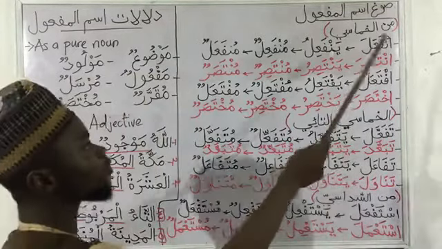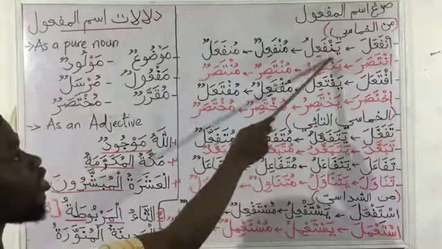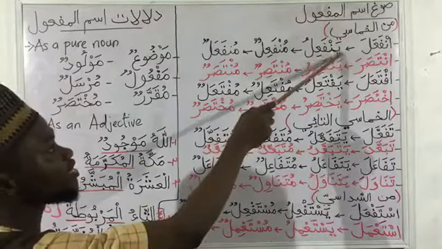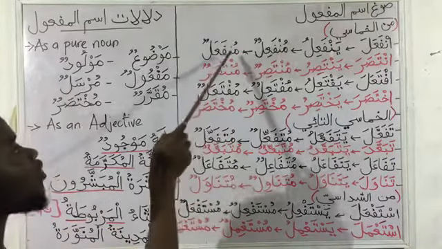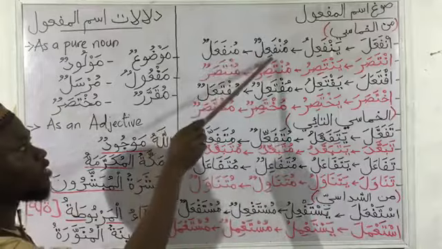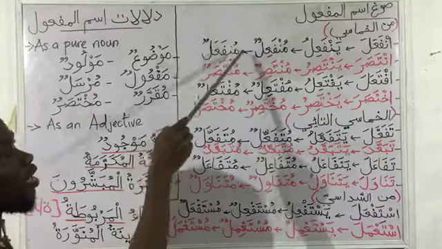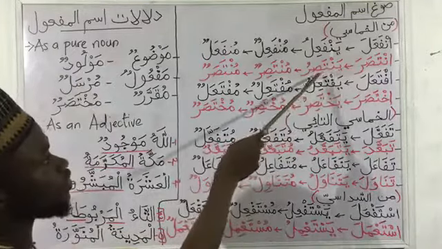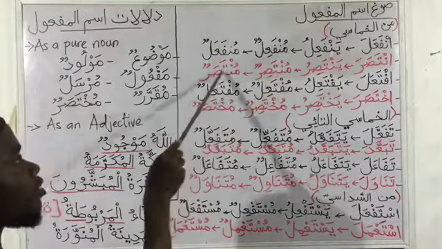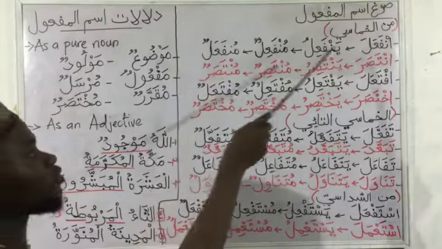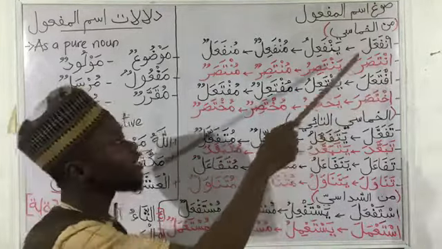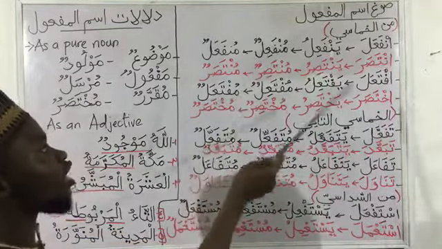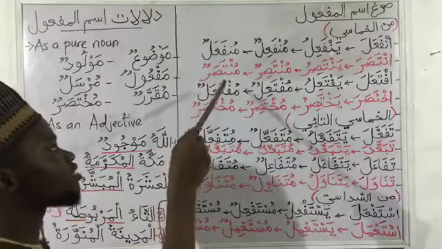So here, the first one we have is infa'ala. The mudaari yanfa'ilu. The ismu fa'il munfa'ilun. After replacing the ya with mim damma, and after replacing the kasra with fatha, we have our ismu maf'ul, munfa'alun. An example is intasara. The mudaari yantasiru. Then we have muntasirun and muntasarun, our ismu maf'ul. The meaning of intasara is he helped. Yantasiru is helping, muntasirun the helper, muntasarun the entity that is being helped.